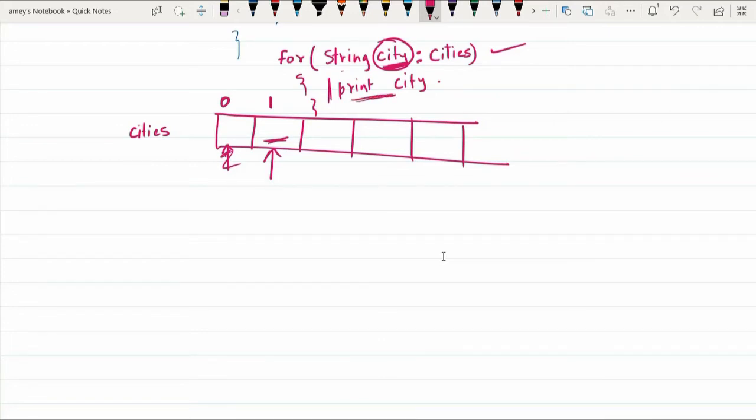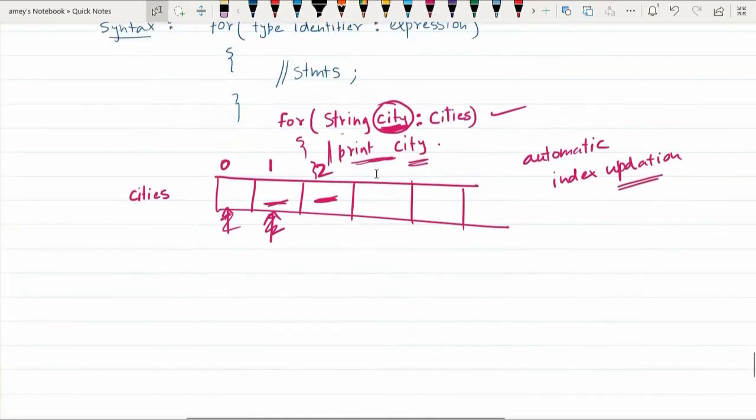Then in the next iteration, automatically the index is updated to 2, and the city variable is now storing the string that is present at index position 2, and that is being printed. So here automatic index updation happens. Okay. So this kind of loop is called as for each loop. This is just an extension to your normal for loop, right?